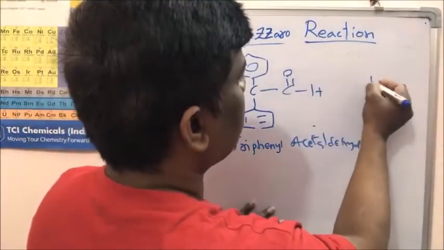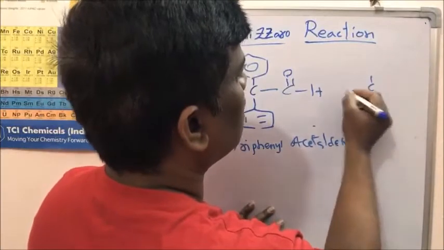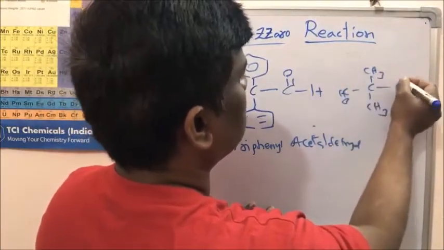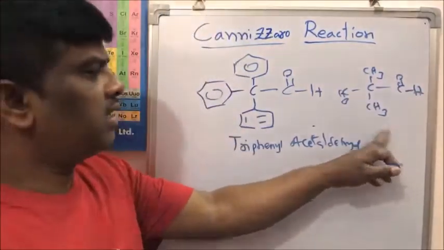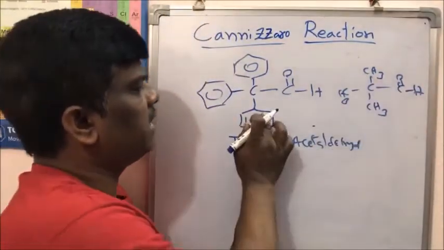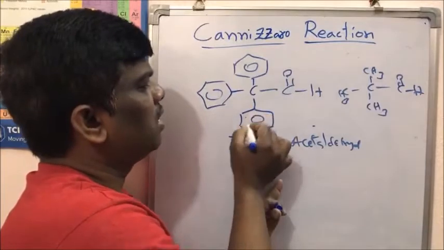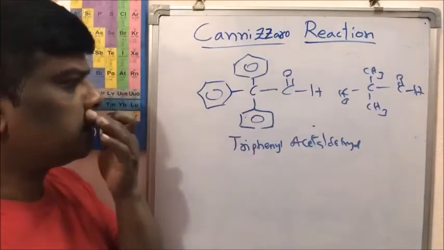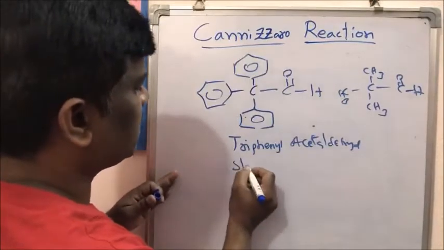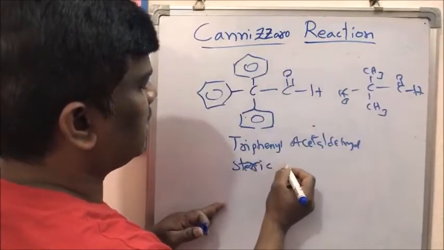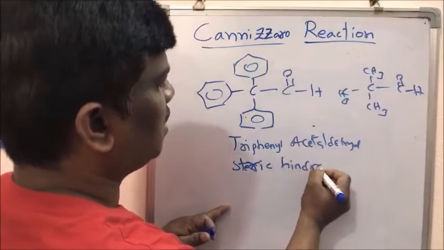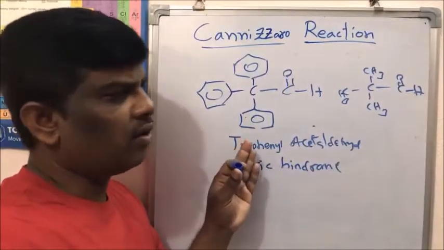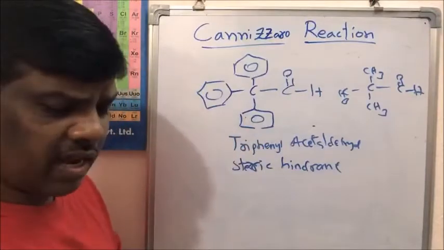Just now what I said, trimethyl will undergo Cannizzaro reaction, but triphenyl acetaldehyde will not undergo Cannizzaro reaction. What is the reason? Yes, friends, because of steric hindrance, triphenyl acetaldehyde will not undergo this Cannizzaro reaction.